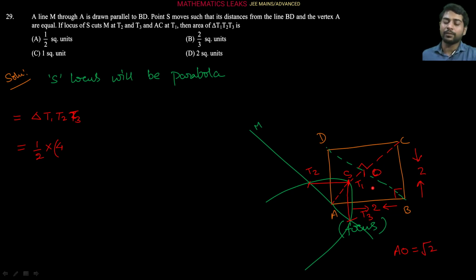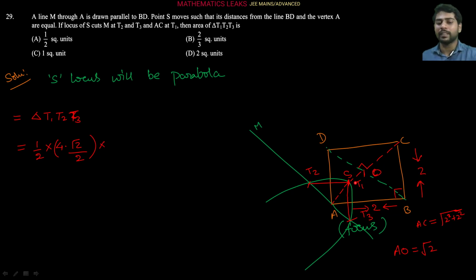Why? Because AC is equal to root over 2 square plus 2 square, so that is 2 root 2. From there we get AO is root 2, which means the perpendicular distance from focus to directrix is root 2. So the focus to vertex distance will be root 2 by 2, its half, because the vertex of a parabola is equidistant from the directrix and the focus.